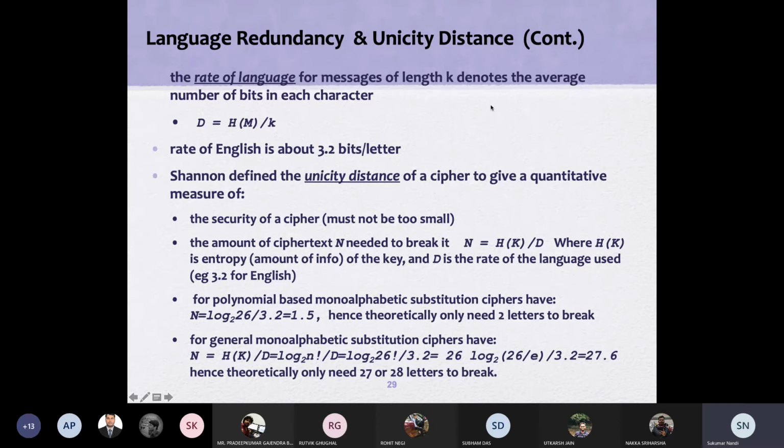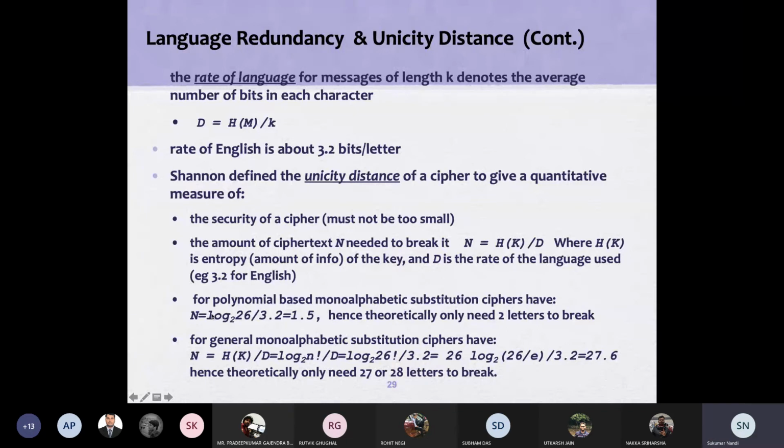Now small k and capital K, don't mix them. Capital K is the number of keys, basically all possible keys. If I have all possible keys K, then HK is the entropy of the key and D is the rate of language. We get capital N, the amount of ciphertext needed to break the English characters.